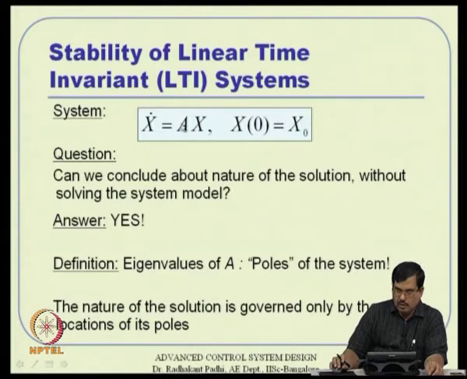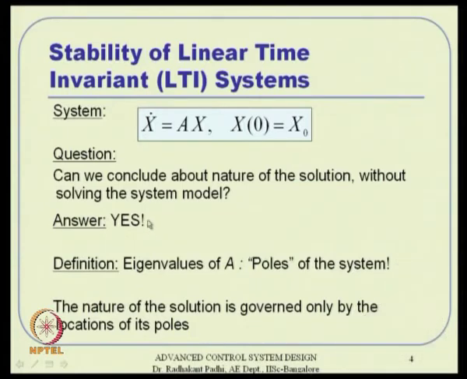So, the question that you are asking is, will this solution starting from this initial condition, whatever may be the initial condition x 0 here, will it go to 0 or will it go to infinity actually? There are two questions that you are asking as part of the stability analysis, and the answer fortunately turns out to be yes, and it all has to do with the poles of the system, and the poles by definition are nothing but the eigenvalues of the matrix.